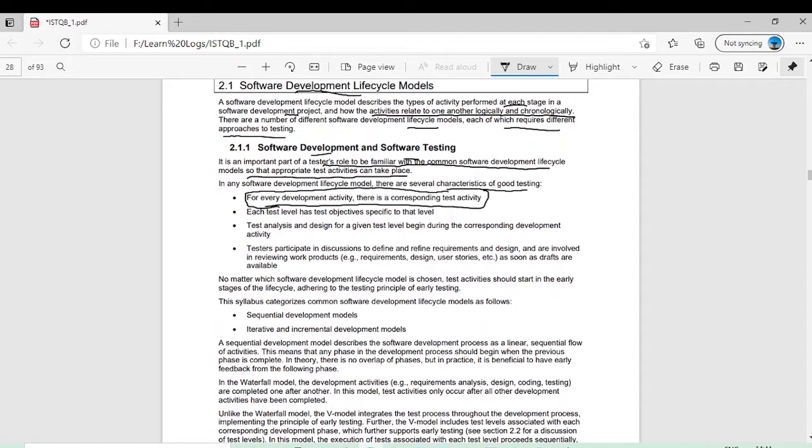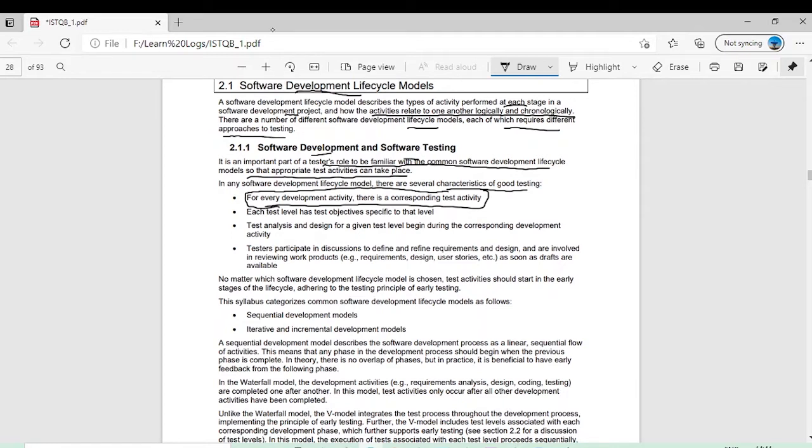Because for example, you are gathering the business requirement, it is a development activity, let's say, and you are writing user stories. At the same time, your testing team should be involved to review these user stories. Are they ambiguous? Are they not clear to the developer? So that you can find the loopholes, you can find the missing requirements as early as possible during the software development lifecycle. Then your cost will be saved.